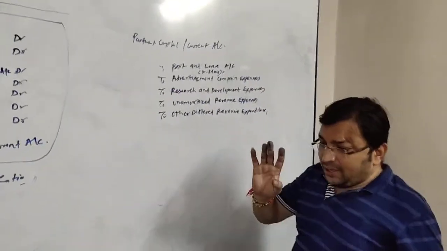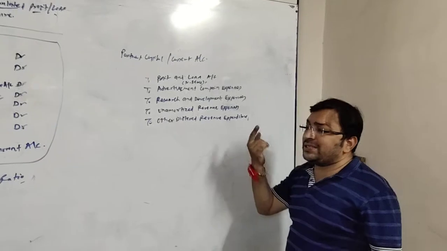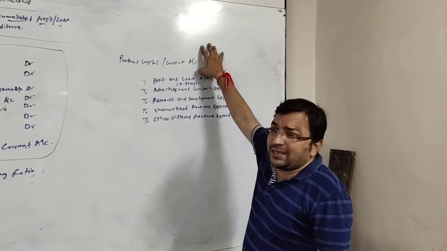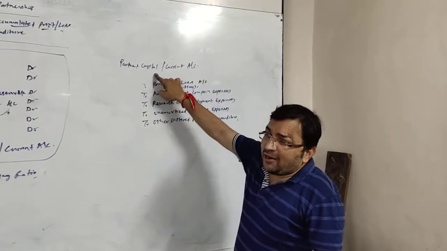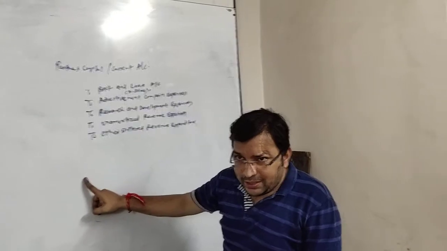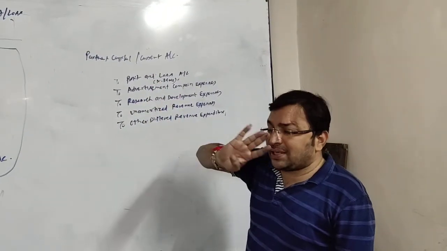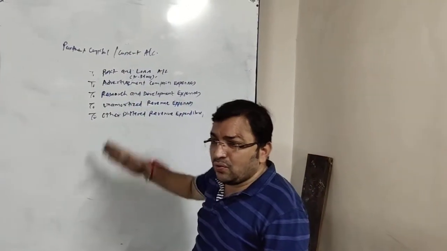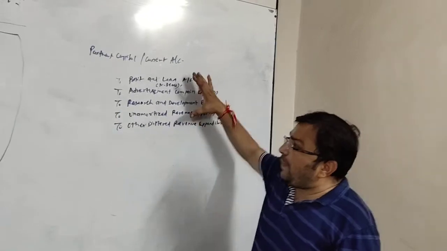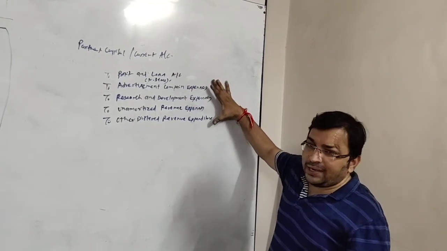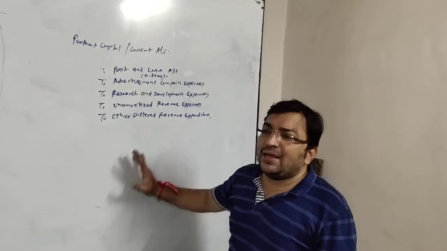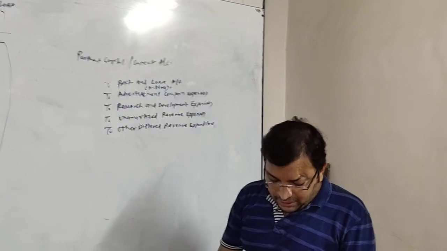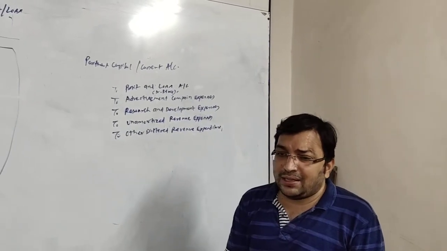Here one thing to keep in mind: partners capital or current account means whatever the number of partners, all accounts will be debited. Suppose there are 2 partners, A and B. So A's capital account debit, B's capital account debit to this. Suppose there are 2 partners but fixed capital account method. So A's current account debit, B's current account debit to whatever are the things. We will pass an individual entry for each individual item. Here this is the specimen entry, so I have written all together. Okay, in the next video we will be doing a sum regarding this. Thank you.